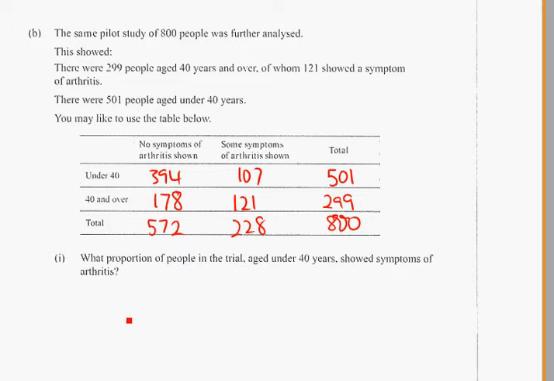Right, what proportion of people in the trial aged over 40, there's 299 of them, showed symptoms of arthritis? Sorry, people aged under 40. Read it too quick. Aged under 40 showed symptoms.